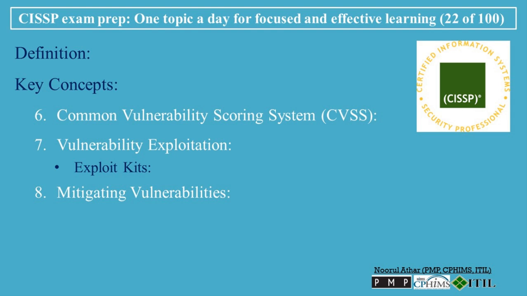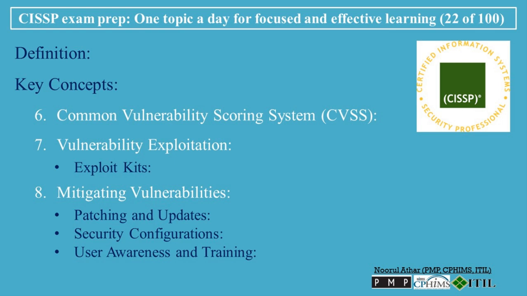8. Mitigating vulnerabilities. Patching and updates, regularly applying software patches and updates to fix known vulnerabilities. This is one of the most effective ways to reduce the attack surface. Security configurations, implementing secure configuration standards, e.g., CIS benchmarks, to harden systems and reduce exposure to vulnerabilities.